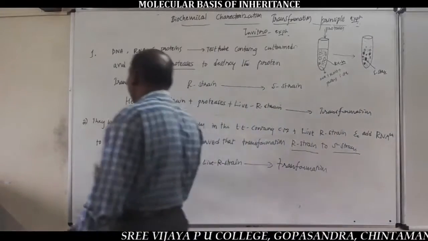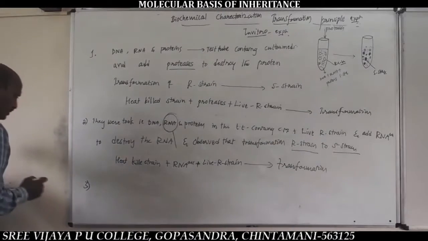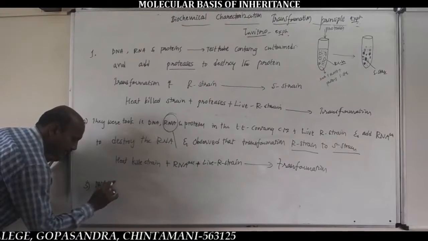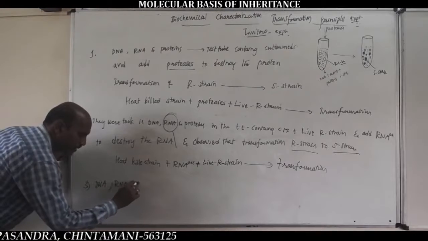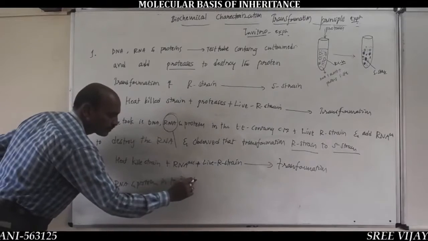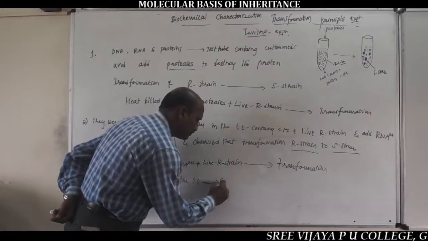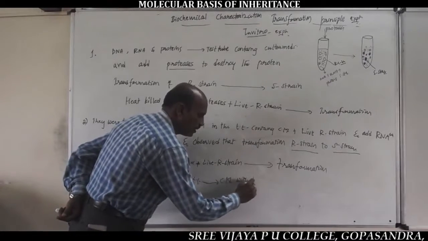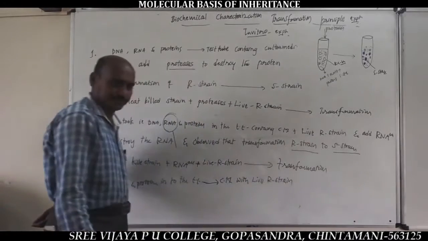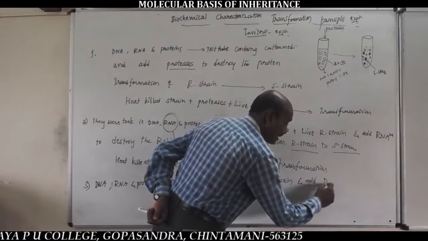And in the third step, listen here, they took the same mixture like DNA, RNA and proteins into the test tube containing culture medium with live R-strain, important, and DNase enzyme.